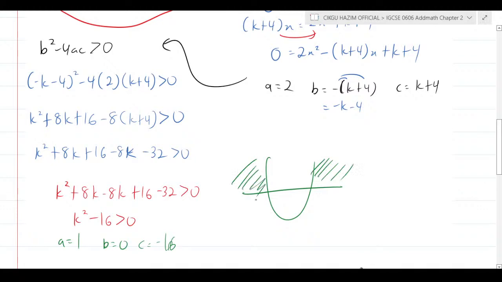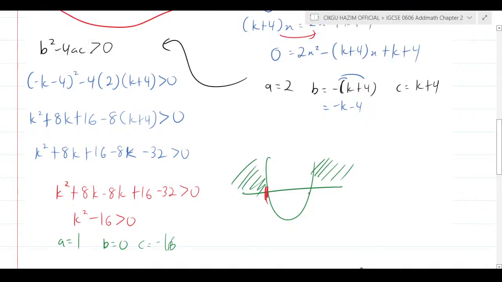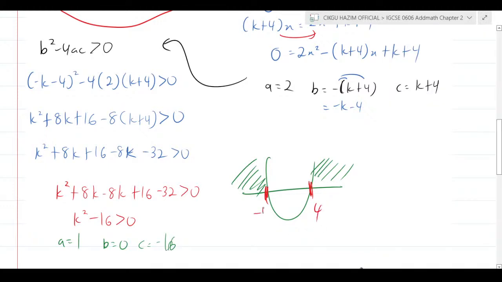Remember that is part of the formula. Find the x-intercepts or the roots here. How to find it? Press in the calculator. How do you do it? Press mode 3 times, find equation, degree equal to 2, and a equal to 1, b equal to 0 and c equal to negative 16. You're going to get x equal to 4 and here negative 4. So 4 and negative 4.